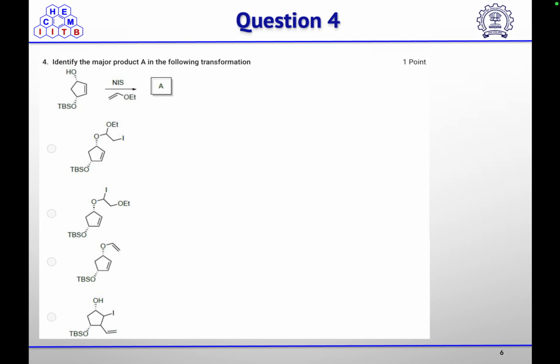Then next is: identify the major product A in the following transformation. You have an allylic alcohol and you are treating it with NIS in the presence of ethyl vinyl ether. So what will be the product? If we write the product, this ethyl vinyl ether will react with your NIS, that is the source of electrophilic iodine here. So it will first form this iodonium ion.